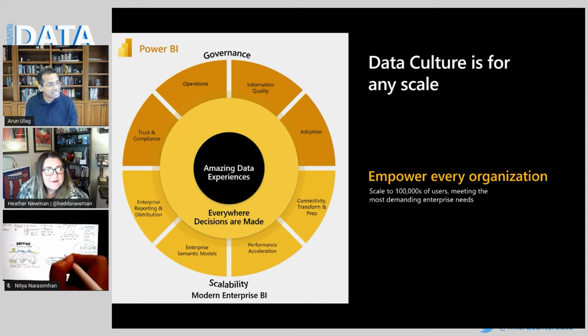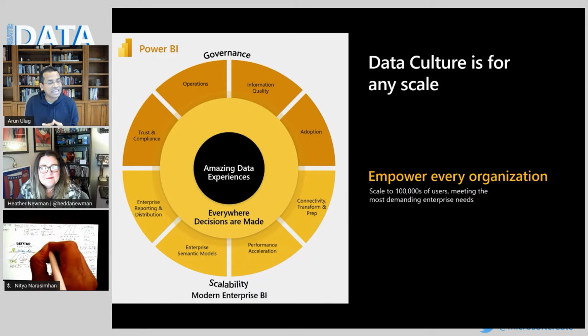Capabilities around trust and compliance, capabilities around how you manage information quality, how do you secure your data, how do you drive adoption, capabilities that really help you scale Power BI to meet the most demanding enterprise needs: full enterprise-grade semantic models, the ability to do pixel-perfect paginated reporting based on the same technology that we use in SQL Server Reporting Services, the ability to accelerate performance. All of these capabilities are just built into Power BI.